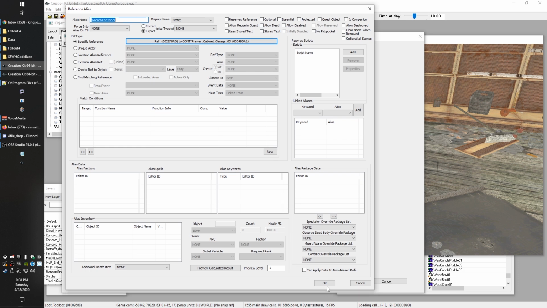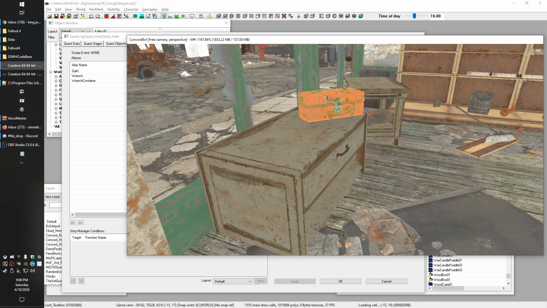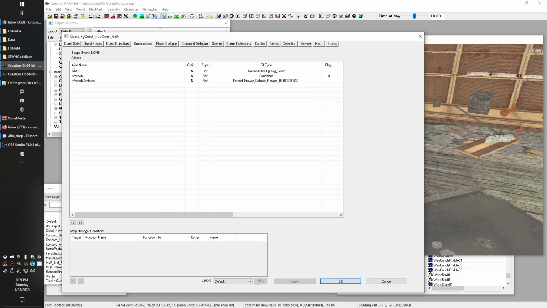And the reason that, realistically, if we wanted to, we could have created our own custom container and had a wrench start in there. But then if the player looted it before the quest started, and maybe sold it before it could be marked as a quest objective, that's a problem. And that's why we're going to dynamically create this in the container instead.